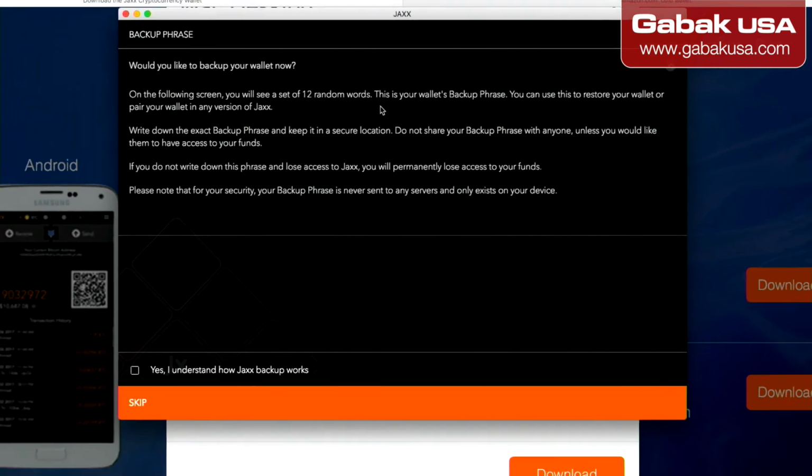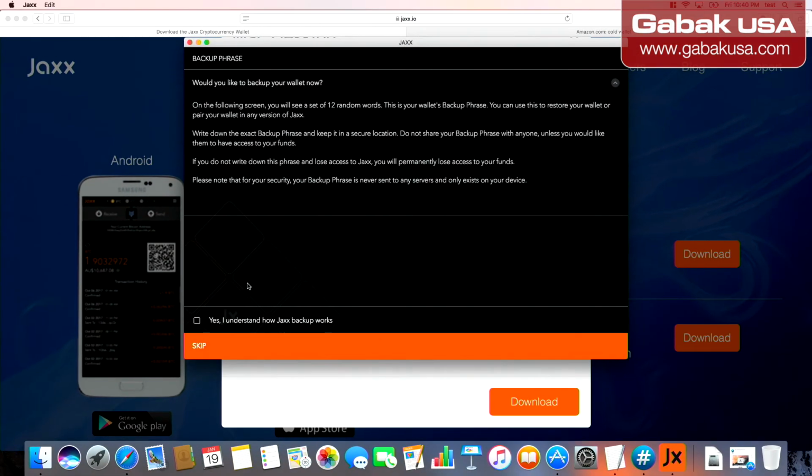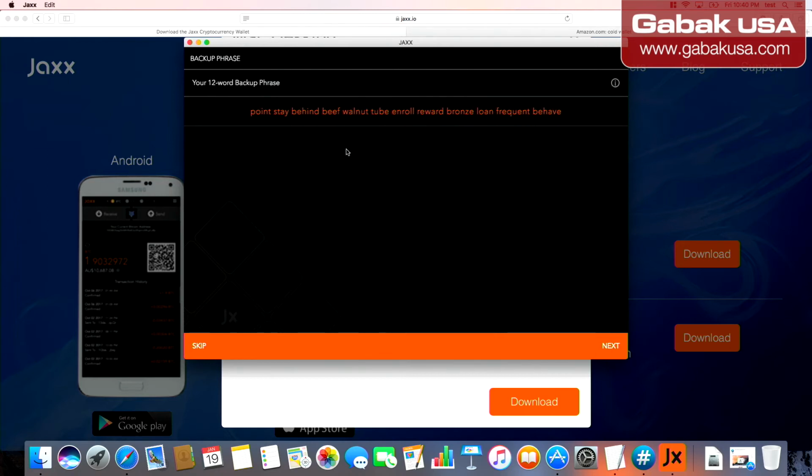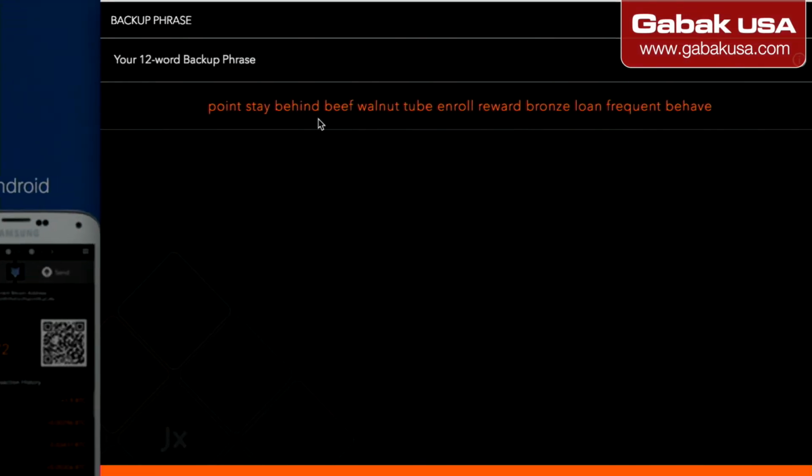Otherwise, you're not going to be able to restore it. So I say, yes, I understand. And then yes, continue. So here, as you can see, these are the words that I was talking about, your 12-word backup phrase. In this case, they don't allow you to copy and paste.